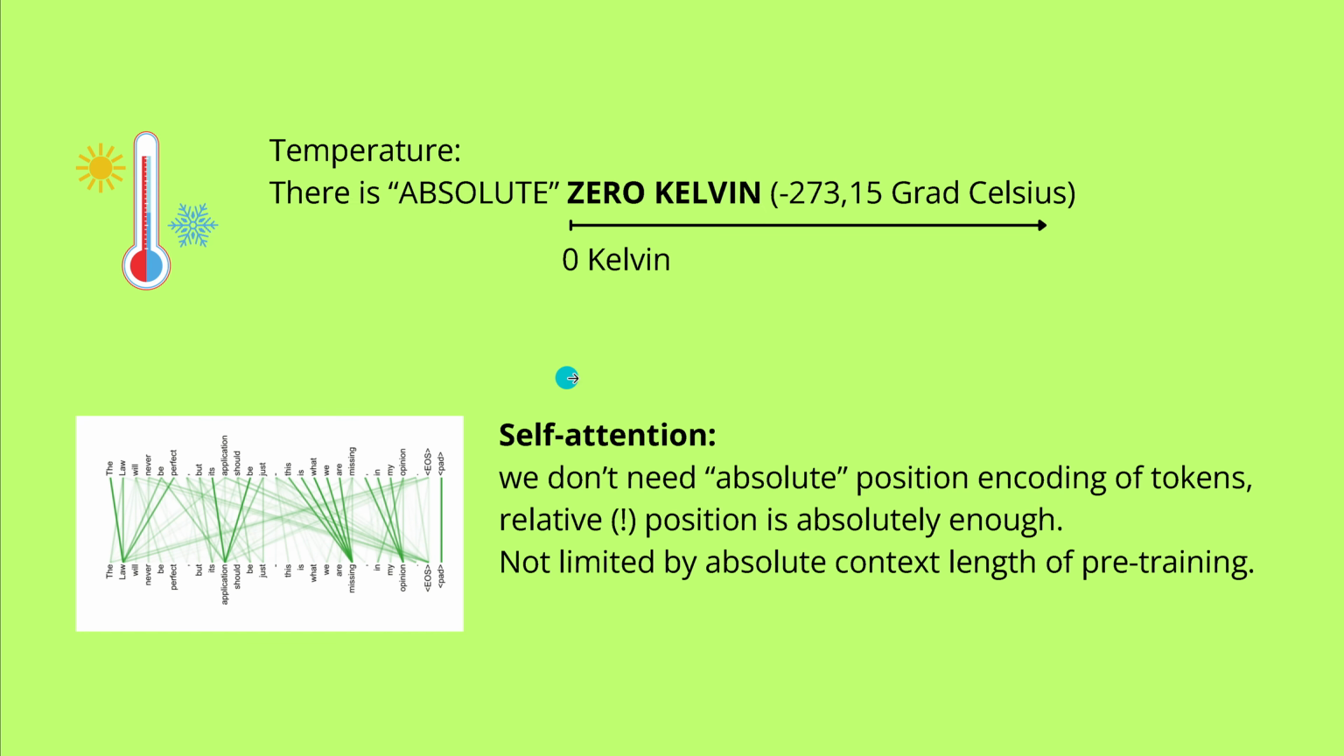But if we look at self-attention and a classical transformer, for the easiest case now, we do not need an absolute position encoding of our tokens. A relative position is absolutely enough, because what we want, if we have a sentence here, and we want to calculate the attention score to the other words in the sentence, we just need to know, okay, this word is 10 words away, and maybe this word here is 3 words away. So you see, a relative position is all that we need. And this does not limit us to an absolute context length that happens during the pre-training of our LLM.